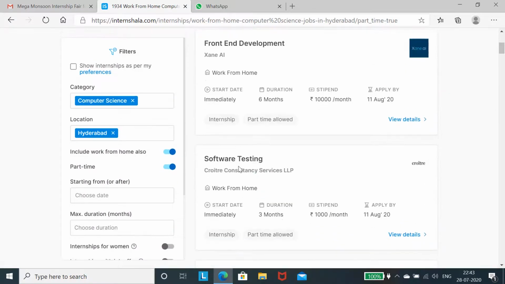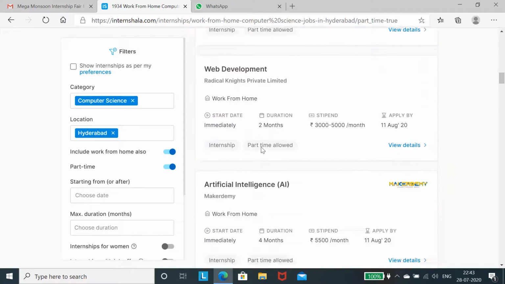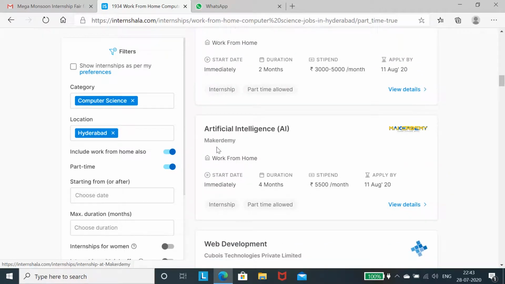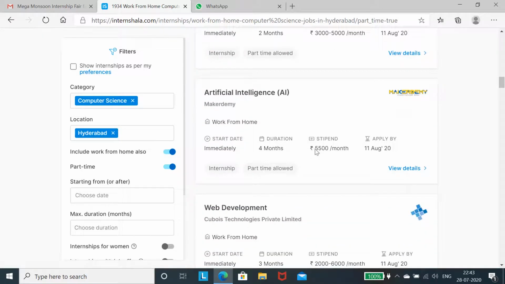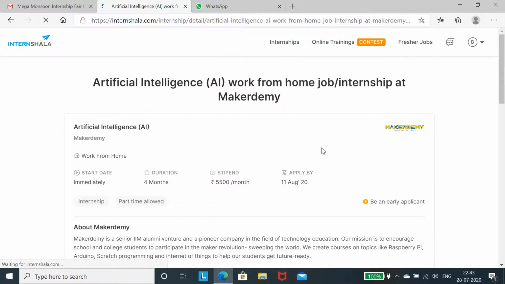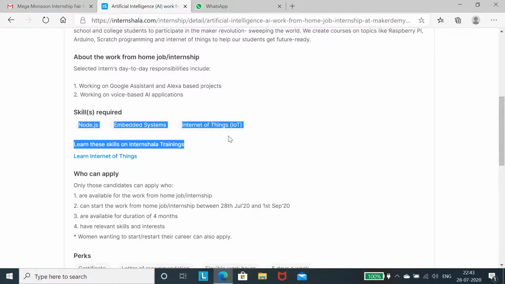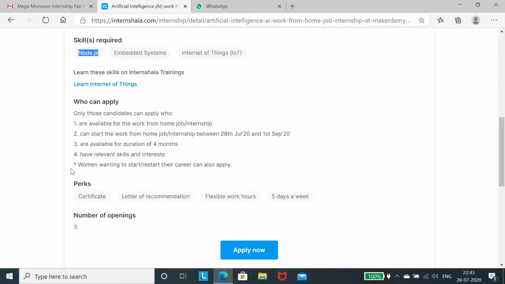So front end development, software testing, PHP, web development, again artificial intelligence, AI, it is showing 5,500 rupees monthly. If you want to apply for this, you can go through the details and fill in all of them. You have to verify the skills, what the benefits are, and the number of openings. Based on that, you have to check these details. You have to verify what they are expecting, the skills, the conditions, the benefits, and the number of openings.